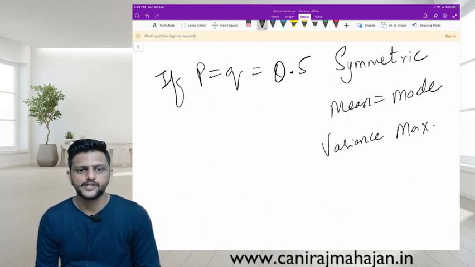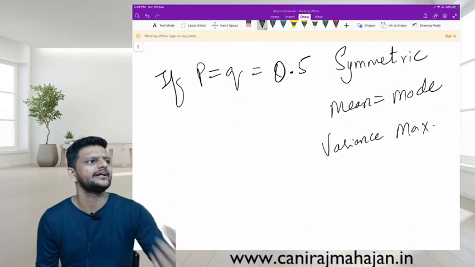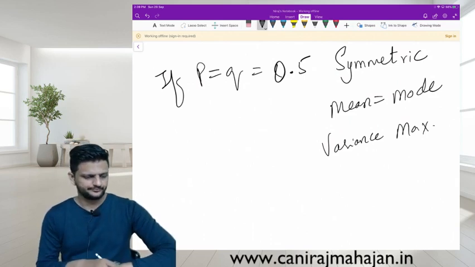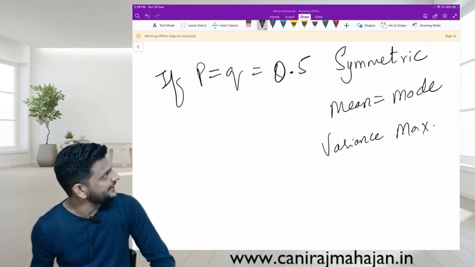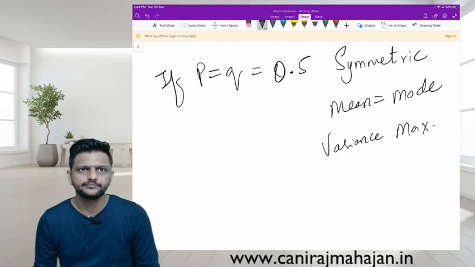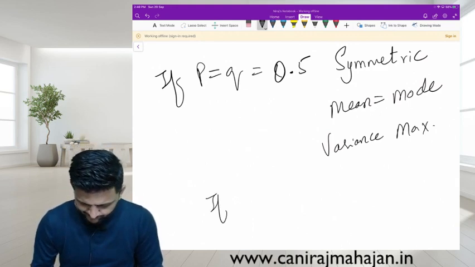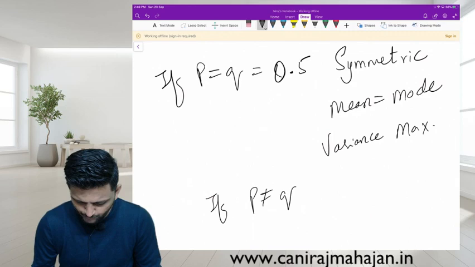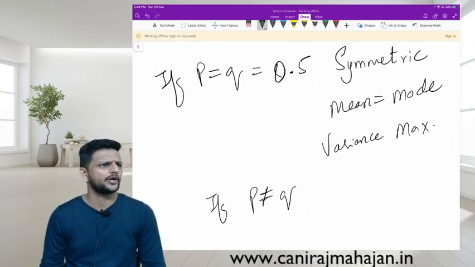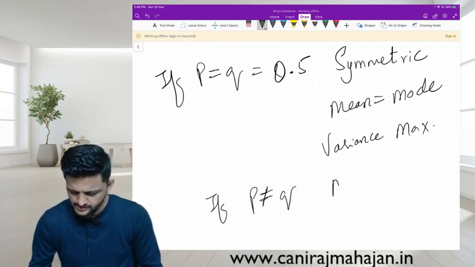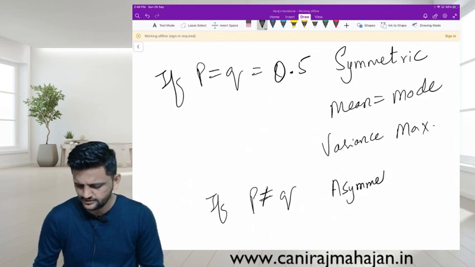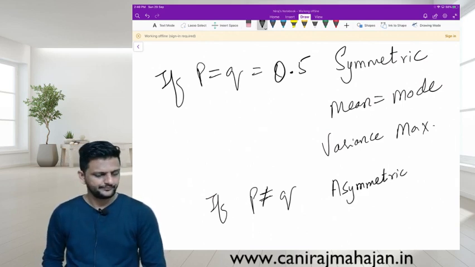Done till here? Just now we said P and Q are constant in every trial. So if P and Q are not equal, is it symmetric? If P and Q are not equal, 0.4, 0.6, whatever, 0.9, 0.1, are they symmetric? They are asymmetric. Right? Okay.